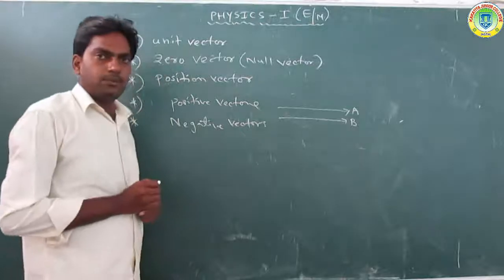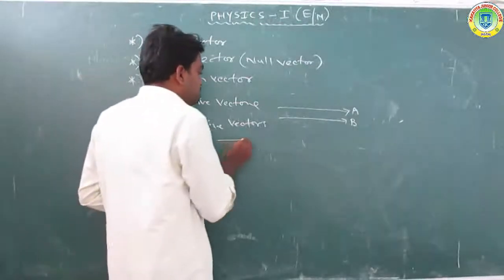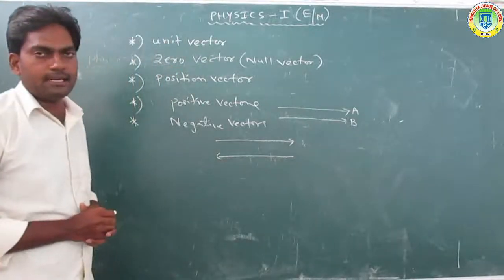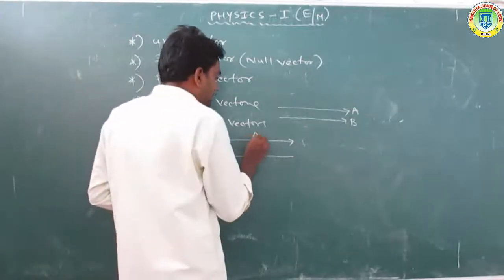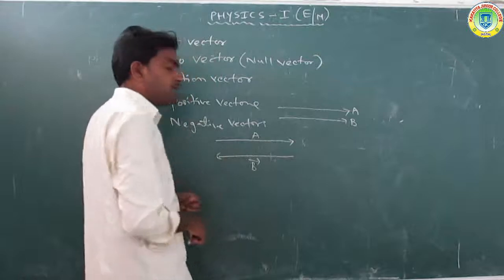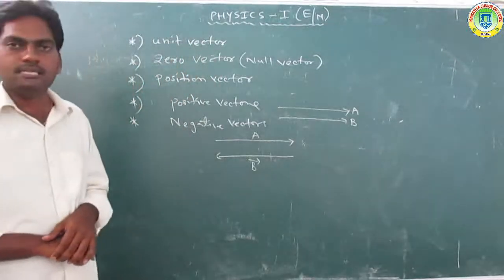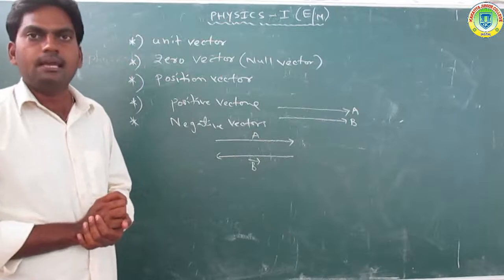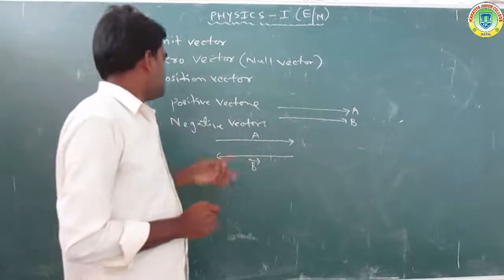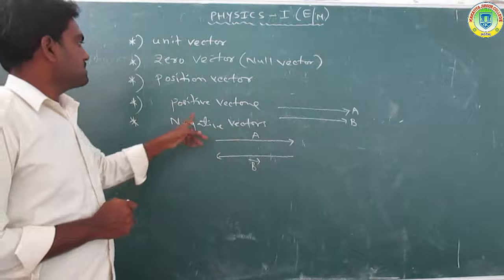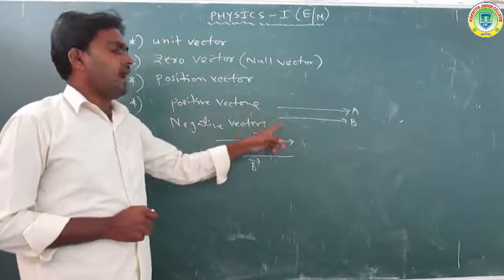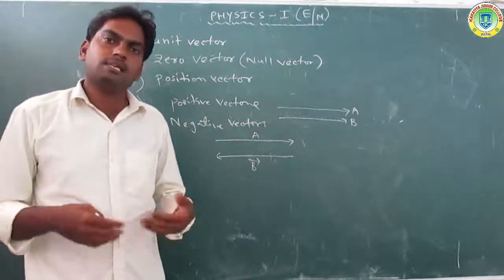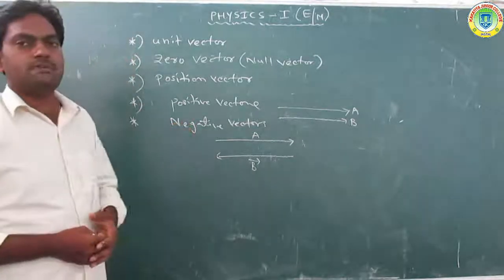And so what is the negative vector? A negative vector is a vector having the same magnitude but the opposite direction. Okay. So what is the positive vector? Here we take two vectors having the same magnitude and the same direction. That is called a positive vector.